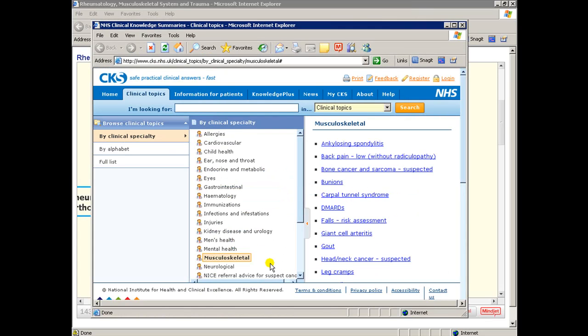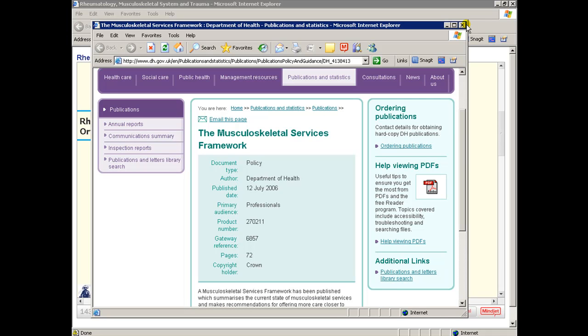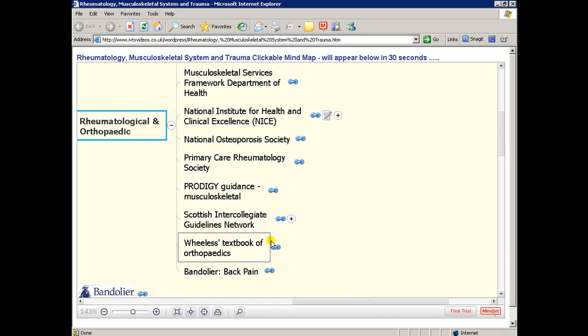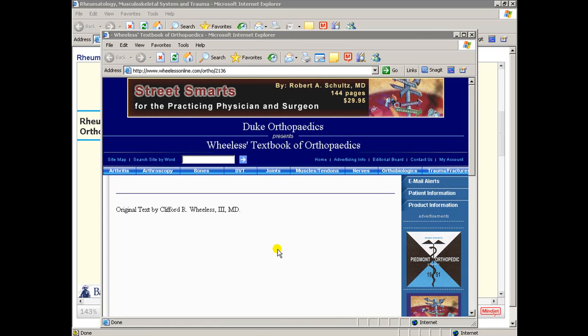Don't forget that the CKS has some really useful resources, ranging from heavy-duty things like ankylosing spondylitis and DMARDs to falls, gout, leg cramps, and so on. Another illustration of the spiral nature of the curriculum is this link to the Musculoskeletal Services Framework. Most of us may not want to read this, but those with a special interest or those putting this specifically into their PDP may want to look at that link. And we also have the Wheeless textbook online of orthopedics for those who love detail.